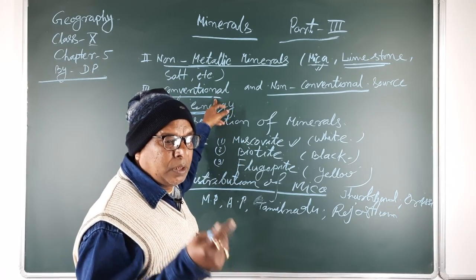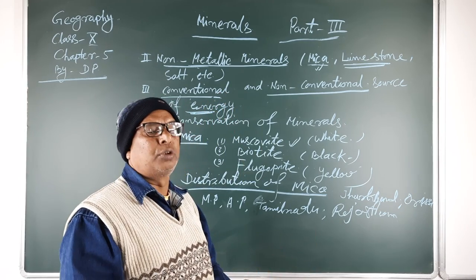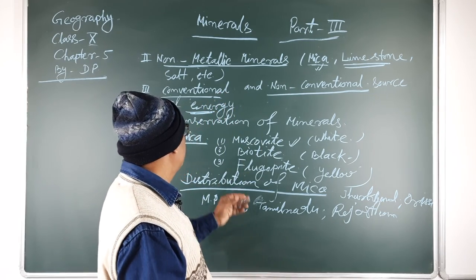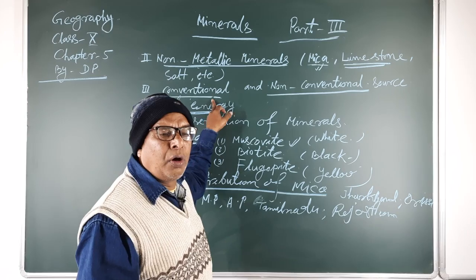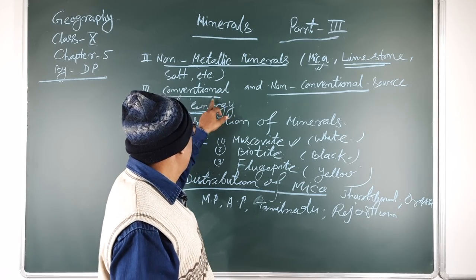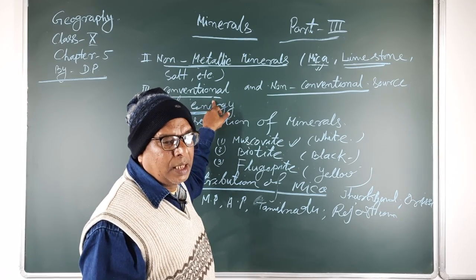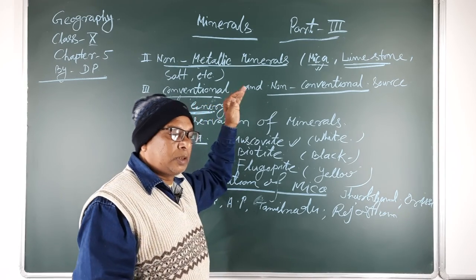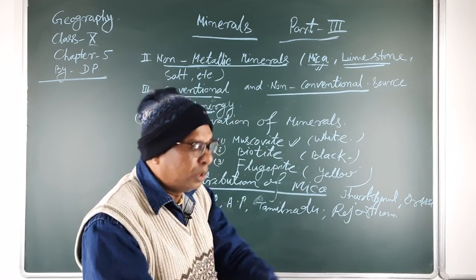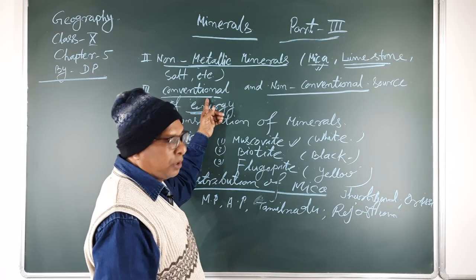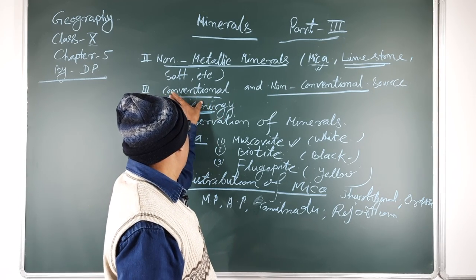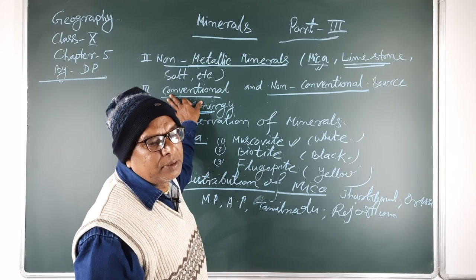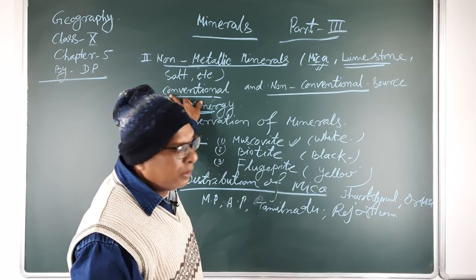But it is found in limited quantities, and after long usage it gets exhausted, there is a shortage, and it cannot be reproduced after utilization. Therefore, it is known as the conventional source of energy.